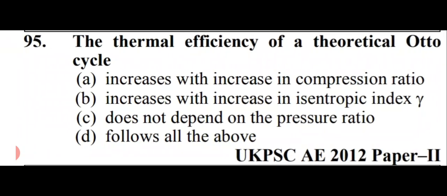The thermal efficiency of a theoretical Otto cycle. The options are: increases with increase in compression ratio, increases with increase in isentropic index, that is gamma, does not depend on the pressure ratio, or follows all of the above. So friends, option number D is right here, that follows all the above. And as I told you, gamma is Cp by Cv, and usually the value of gamma is 1.4, but it varies, and it is highest for the monatomic gases. Okay, so right answer for this question is option number D, follows all the above.